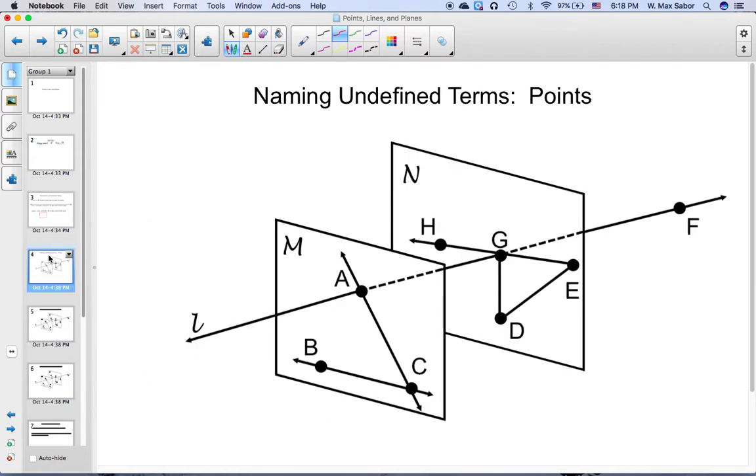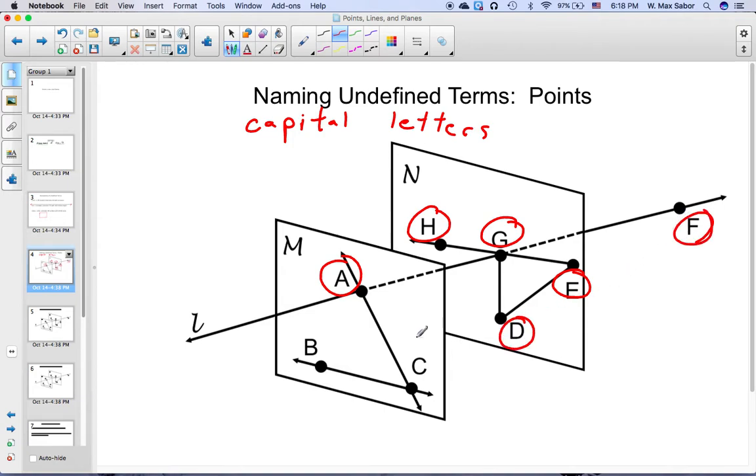So if we wanted to describe points, we call points by capital letters. There are a bunch of capital letters in this diagram: A, H, G, E, D, F, C, and B all refer to points. There are plenty more points in the diagram. However, those are the interesting points, and we sometimes refer to interesting points as vertices. The singular of vertices is a single vertex. So you could say G is an interesting vertex. It's a point.